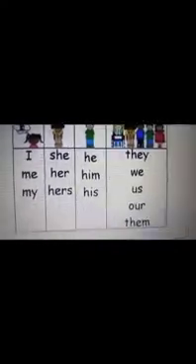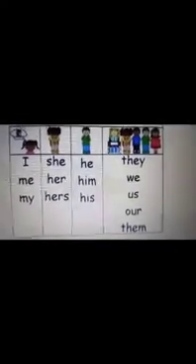He is very intelligent. Instead of Ali, I use he. Instead of Sarah, I use she. Same here, if there are more than two persons, I can use they, we, us, and them.